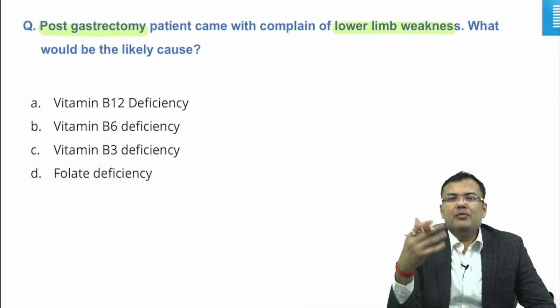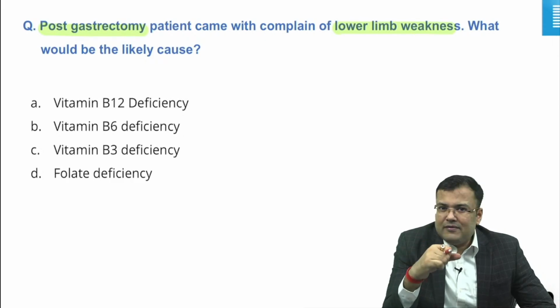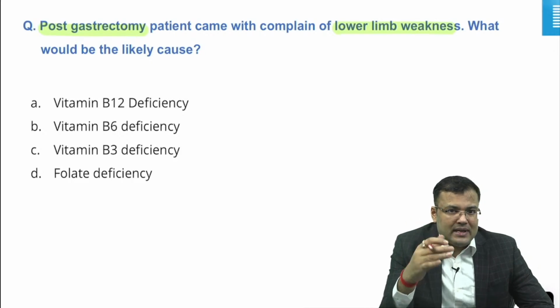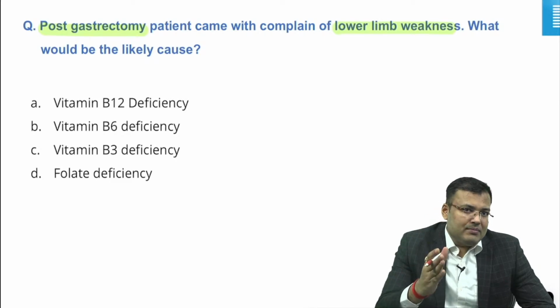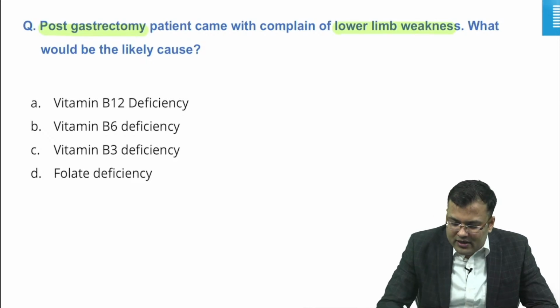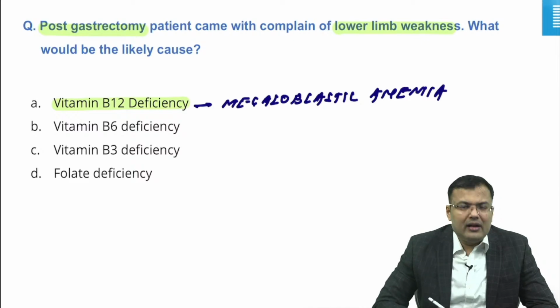Whenever you perform gastrectomy and more than 50% of the stomach is removed, what is the problem? There is intrinsic factor deficiency, so it is not going to bind with vitamin B12, and this complex is not absorbed in the terminal ileum. So, the patient will have vitamin B12 deficiency. What kind of anemia is the patient going to develop? Obviously, megaloblastic anemia. Clear? This was asked many times.